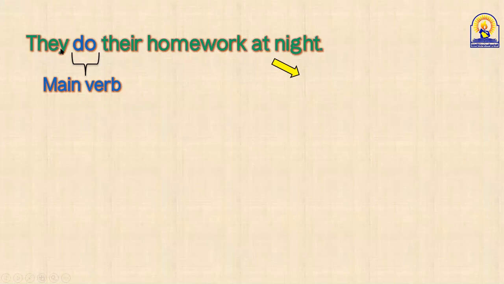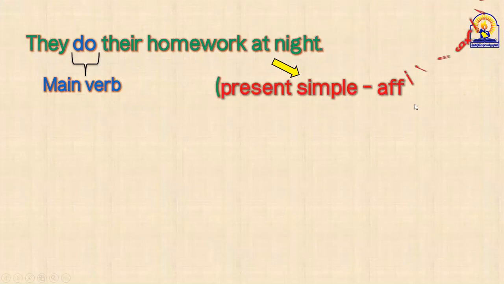And what tense is this statement, Azam, if you can tell us? They do their homework at night. What tense? وش الزمن هنا? Is it present simple? Is it past simple? Present simple. Excellent. This is present simple, guys, but it's affirmative or positive form. شكل مثبت. So keep in your mind, guys, if we use do in affirmative statement, it's main verb, not auxiliary verb. ولكن في negative questions, auxiliary verbs.